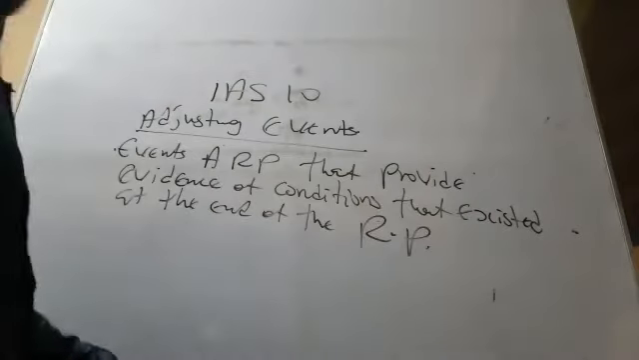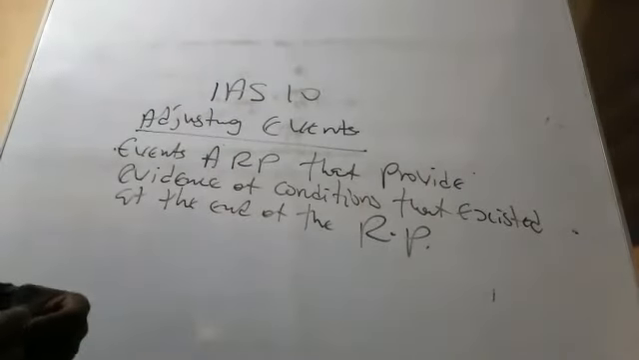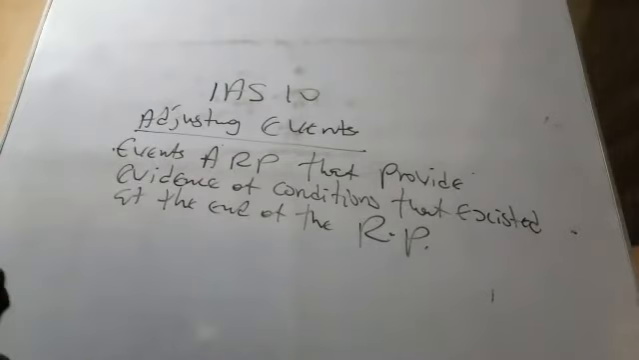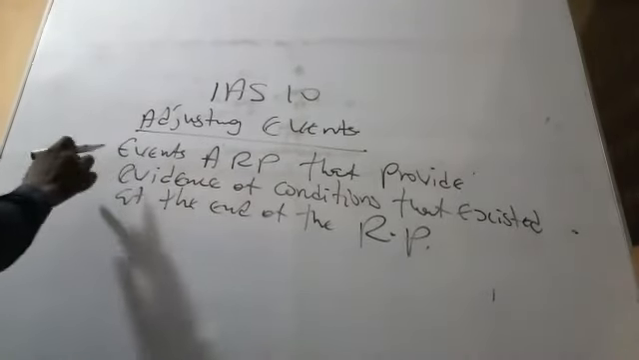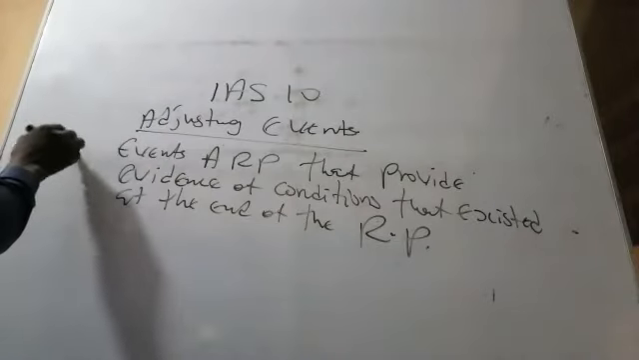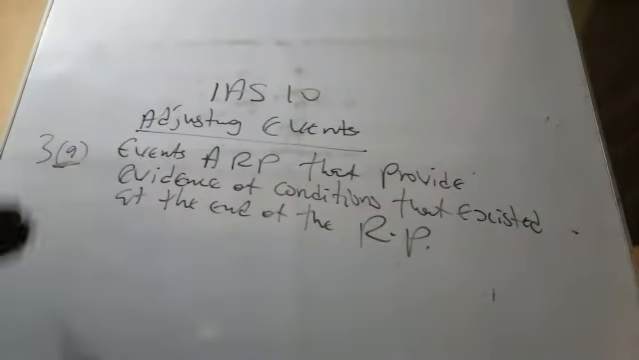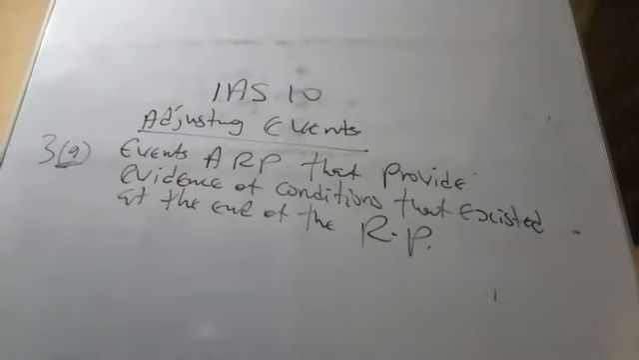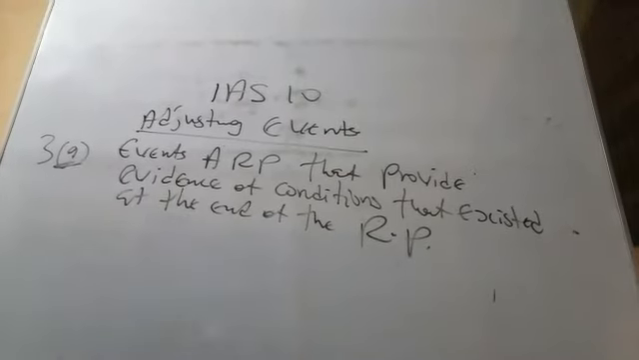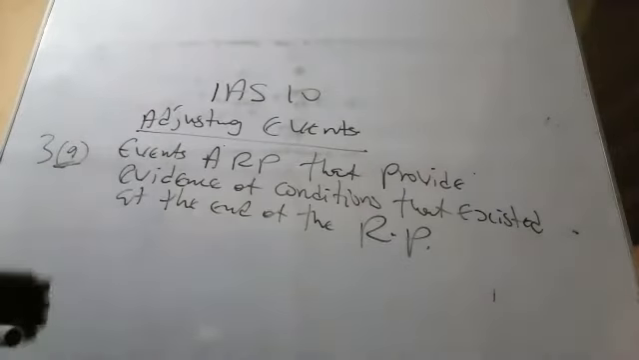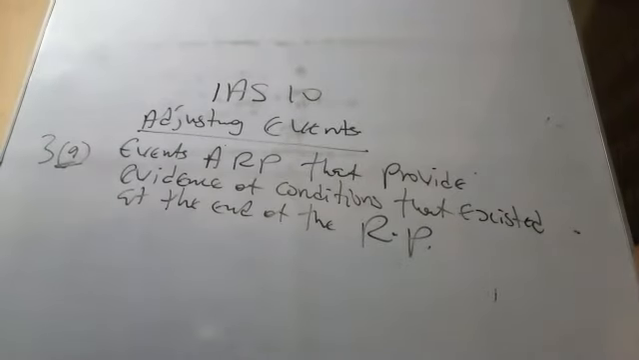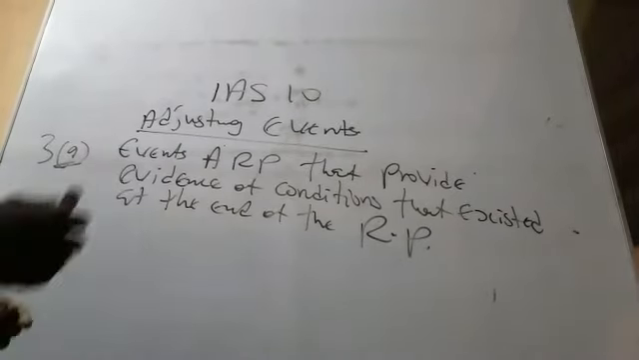No shortcut today, full stop. That is IAS 8 paragraph 3A. You can see it here. So we are saying that there's evidence that this transaction exists before the year end. Now, what is the accounting treatment?